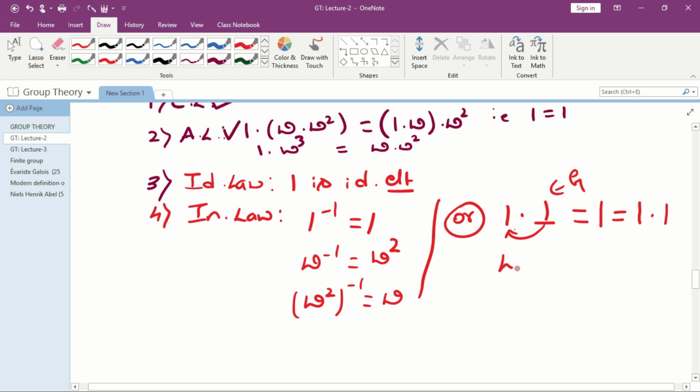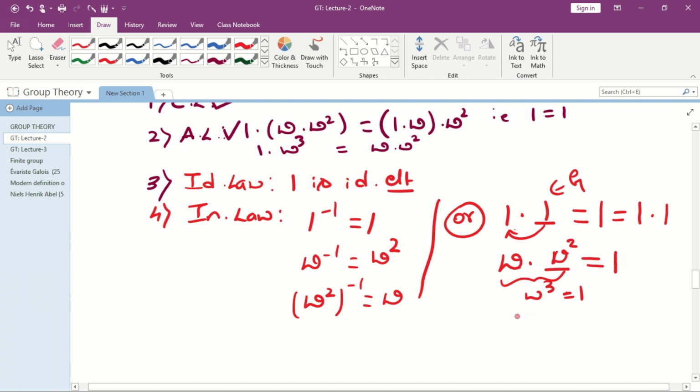Similarly, what is the element we should multiply so that I get the identity element on the right hand side? Therefore what is the element we should multiply? If you multiply by 1, I get omega into 1 is omega. I don't get 1. If you multiply omega into omega square, I get omega cube, that is equal to 1.